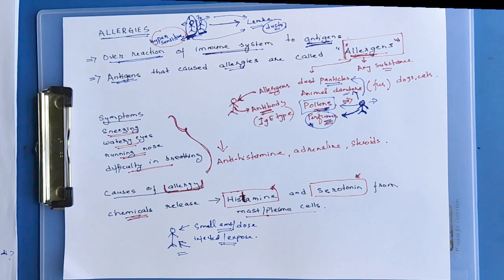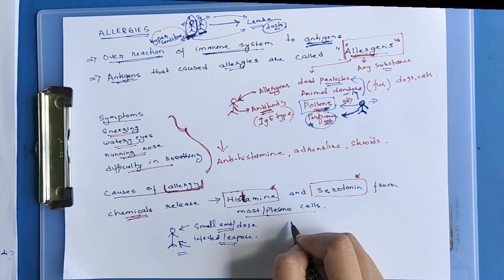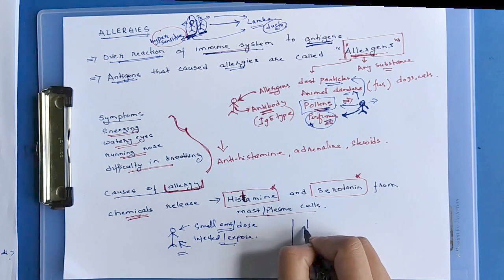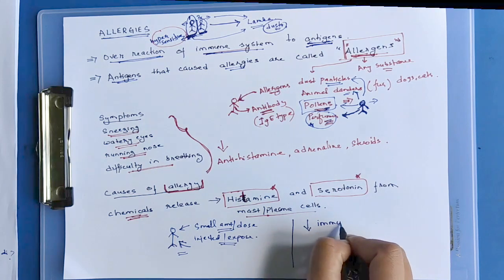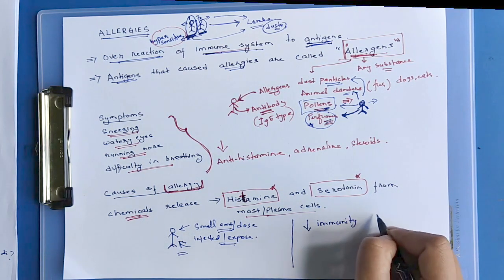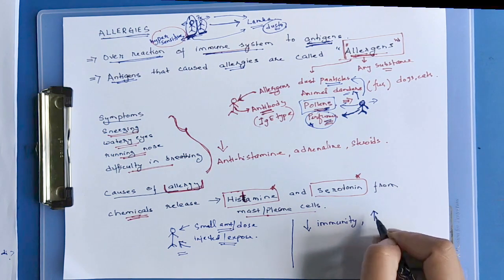Our modern lifestyle leads to lower immunity. Immunity decreases and we are more sensitive. Sensitivity to allergens is increasing.